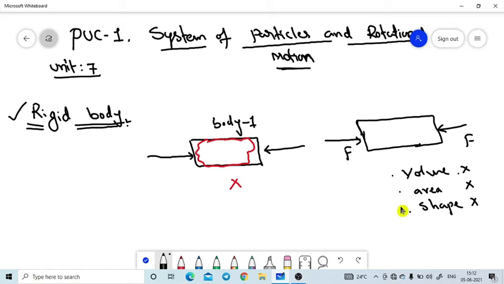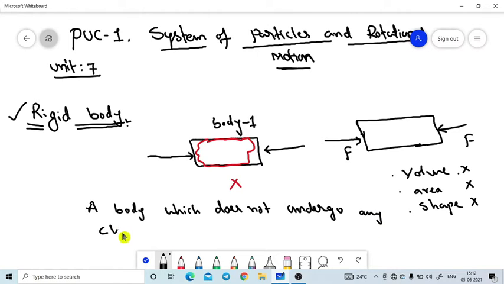So a body which does not undergo any changes in its shape, volume or area,